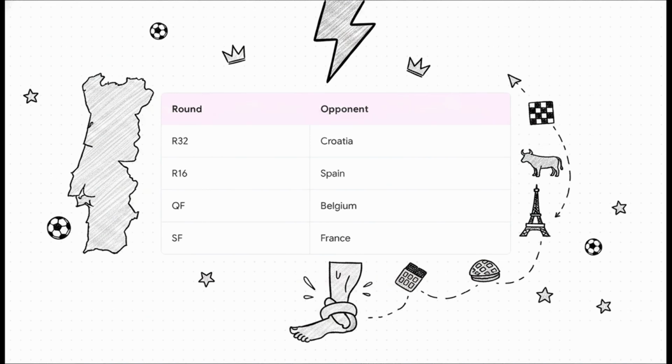Take Portugal, for example. If they finish second in their group, maybe by dropping a final group match to a team like Colombia, their punishment is an absolutely grueling gauntlet. They'd have to face Croatia in the round of 32, Spain in the round of 16, Belgium in the quarterfinals, and France in the semifinals just to reach the final. It's a run so exhausting that fans and analysts are already jokingly calling the resulting stress cramps Portugal syndrome.